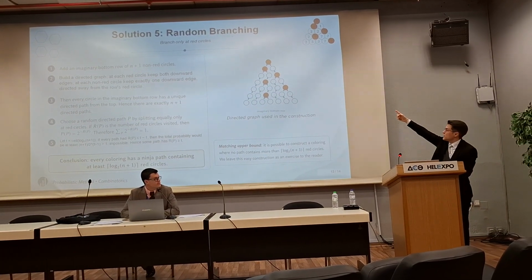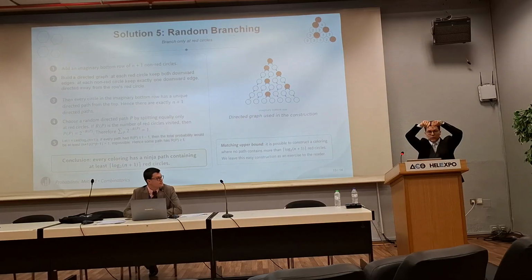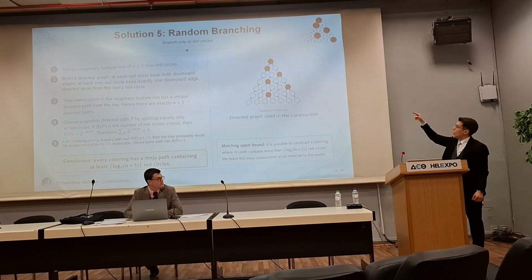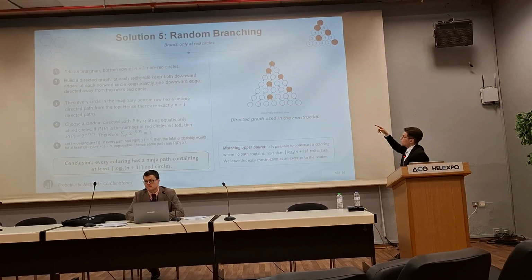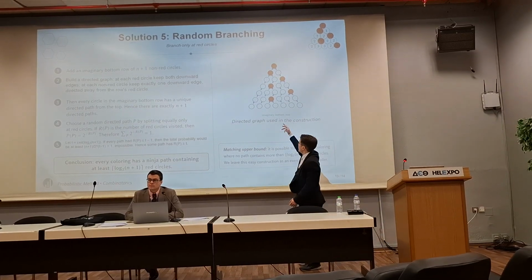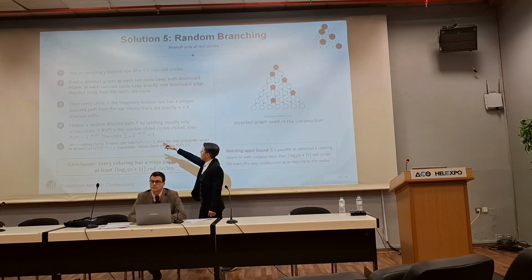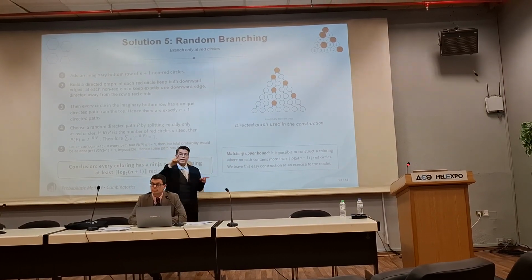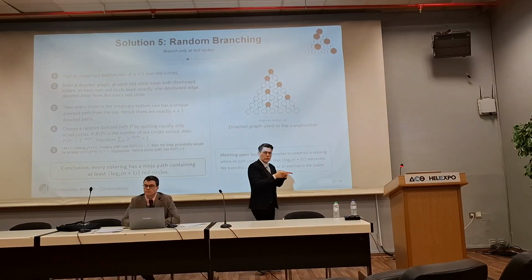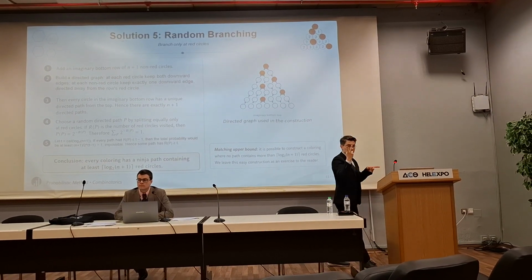Because as you can see in the graph, the red circles have 2 edges. So if a ninja path that goes to the end has R_P red circles, then we have made R_P decisions, and each decision has 2 outcomes.